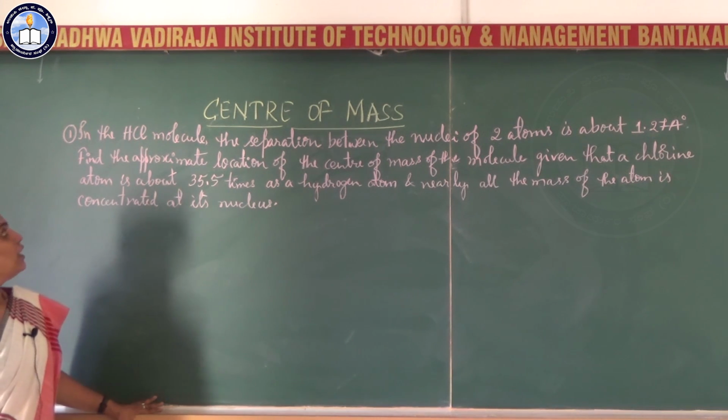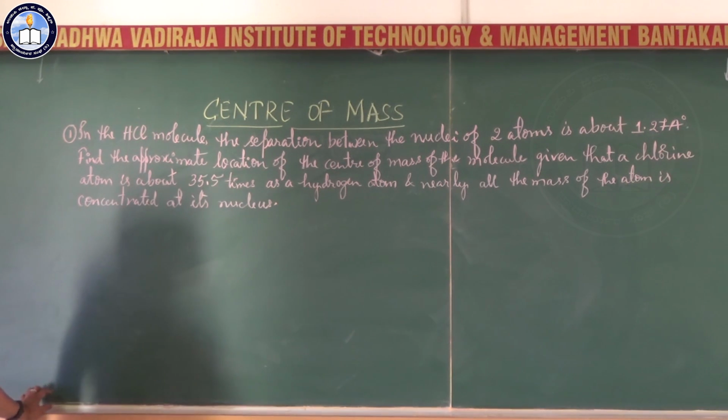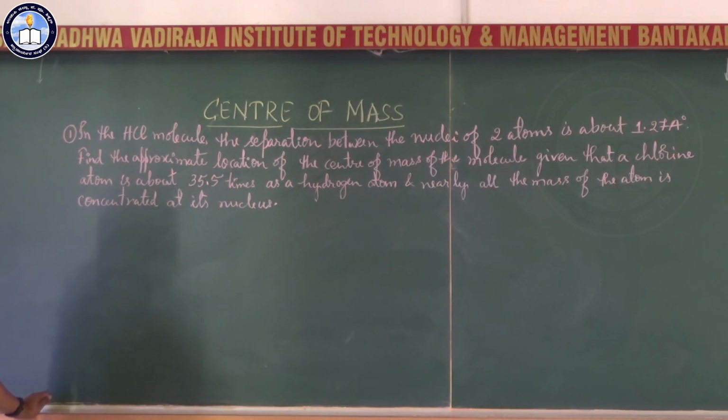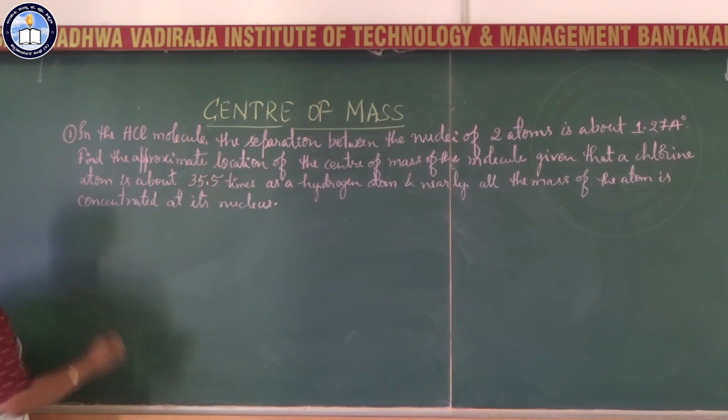What is given? In an HCl molecule, constituting hydrogen and chlorine atoms, the separation between the nuclei of the two atoms is about 1.27 angstrom. Find the approximate location of the center of mass of the molecule, given that the chlorine atom is about 35.5 times as heavy as a hydrogen atom. We will solve this problem.